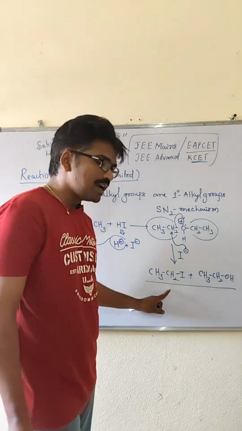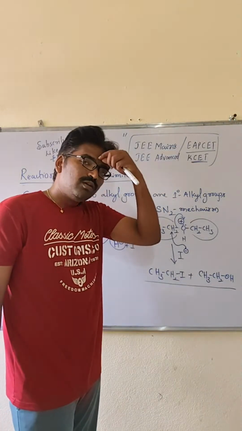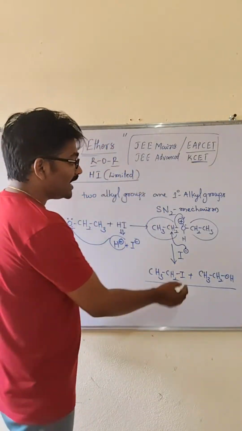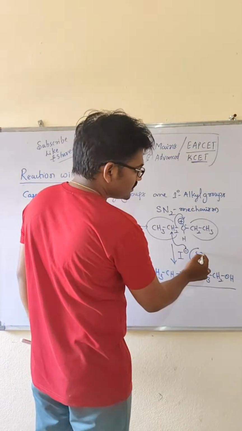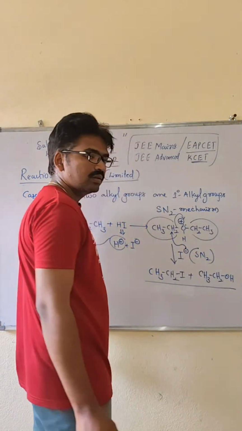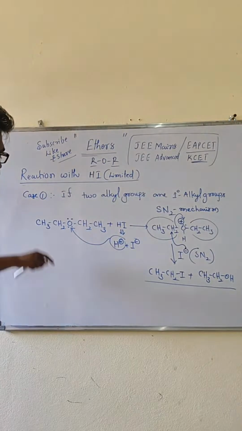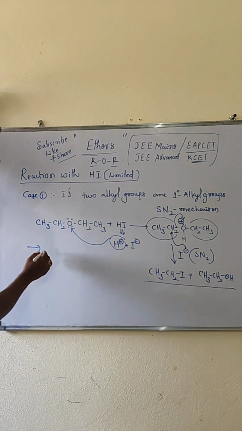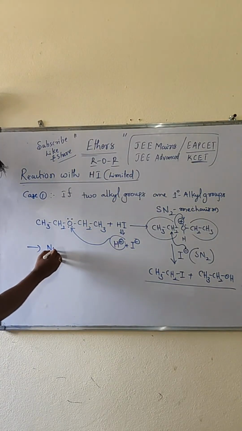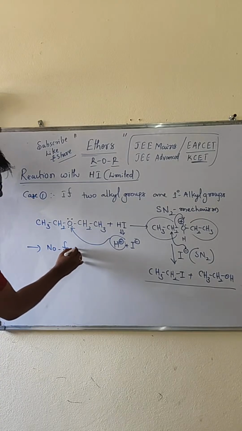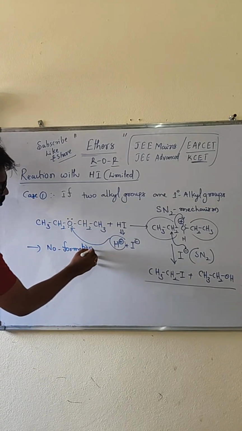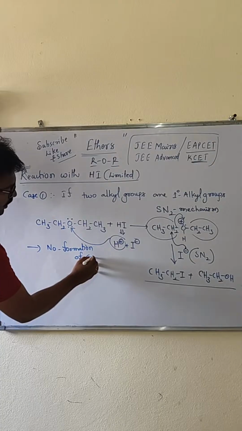So one is alkyl iodide, one is alcohol. This attacking is according to the SN2 reaction, right? SN2 reaction. So there is no formation of carbocation.